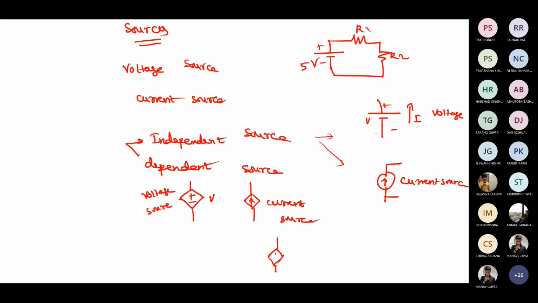But for dependent sources, for example, if I'm saying 5V1, I'm going to talk about it like this. So with R1, R2, I'm saying the voltage across this one, I'm going to name as V1. So what will be this voltage? This will be 5 times the voltage across this resistor.